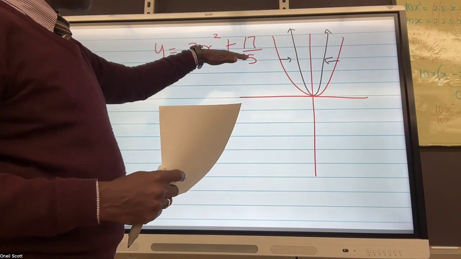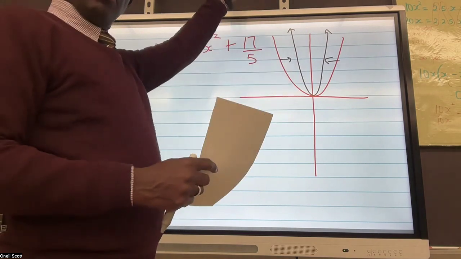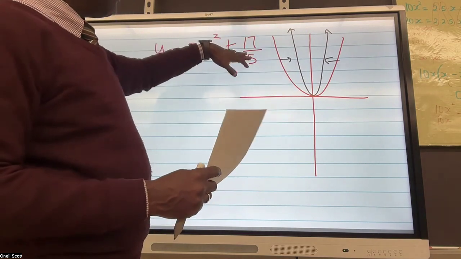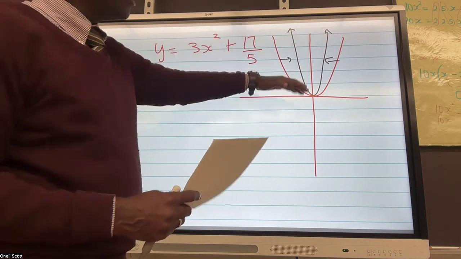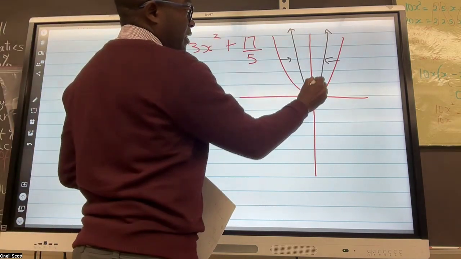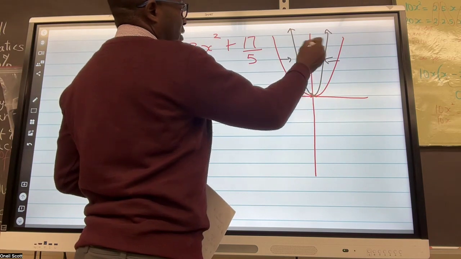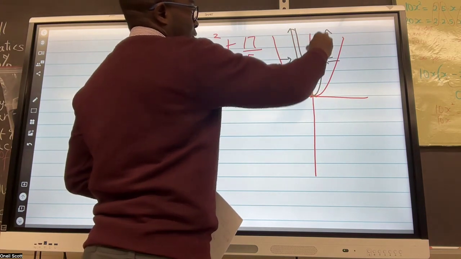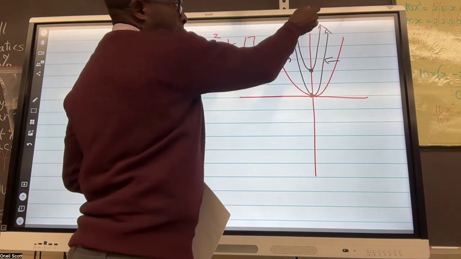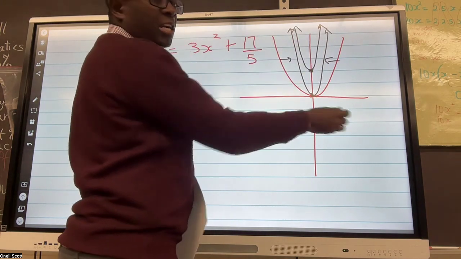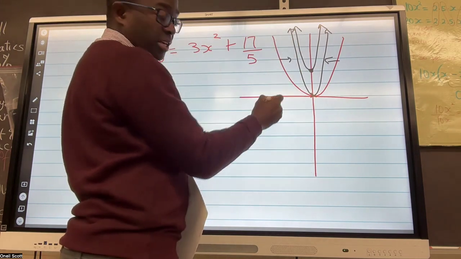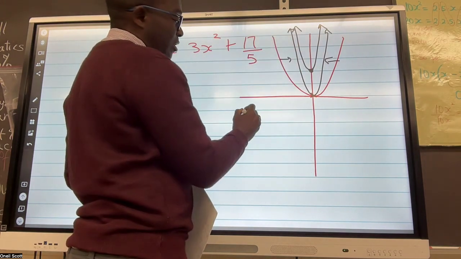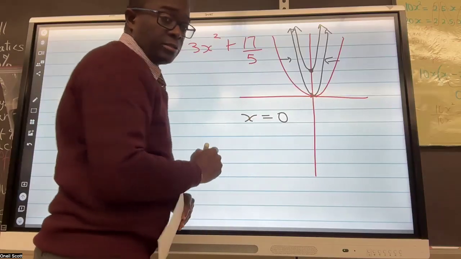What does the plus 17 over 5 do? That just shifts our vertex up. 17 divided by 5 is what? 3 2/5 or something like that. So our vertex would then move from here to somewhere. Let's say that's 3. So our vertex would now be up there. But notice that the graph does not shift horizontally. So my axis of symmetry is still the y-axis, which is x is equal to 0.